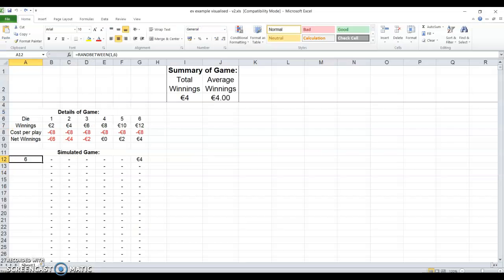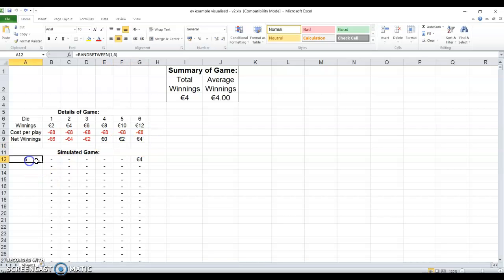Now I have that table done out here. Your die lands on a 1, 2, 3, 4, 5, or 6. Your winnings then are double what you land on, so 2, 4, 6, 8, 10, or 12. It costs €8 to play. Your net winnings are then -6, -4, -2, 0, +2, or +4.